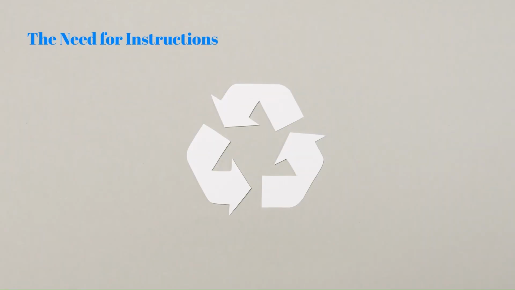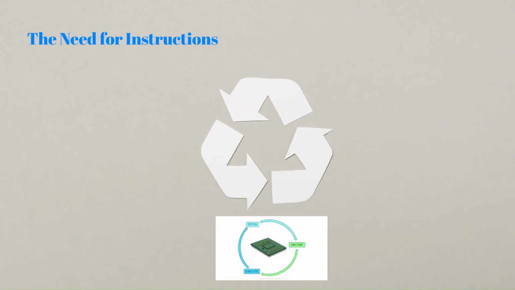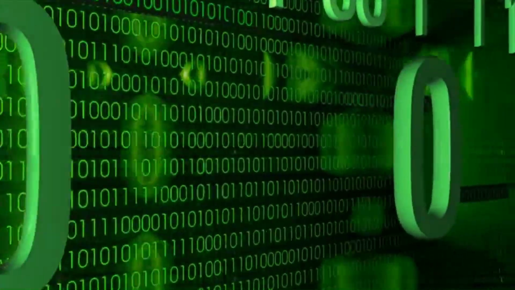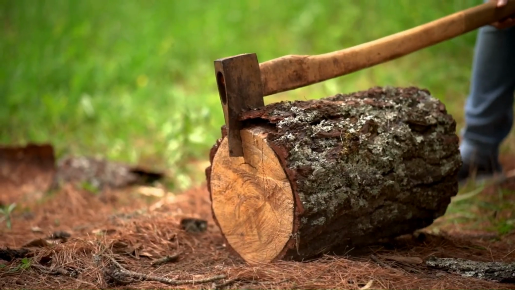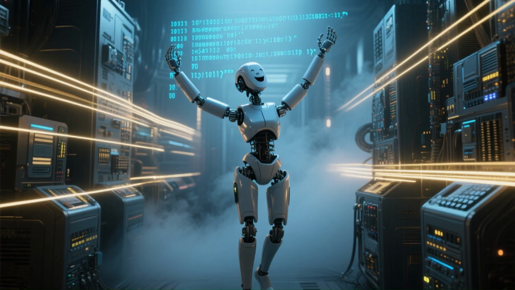Computers process information in a never-ending cycle: fetch, decode, execute. But what do the instructions look like? They're not English nor math equations. They're binary, the simplest possible format. Imagine trying to write a program using only ones and zeros. It would be incredibly difficult, right? That's why we have assembly language. Think of it as a human-friendly translator for machine code.